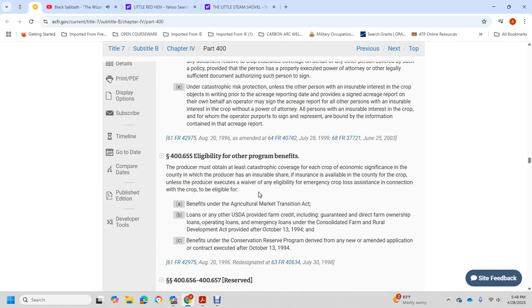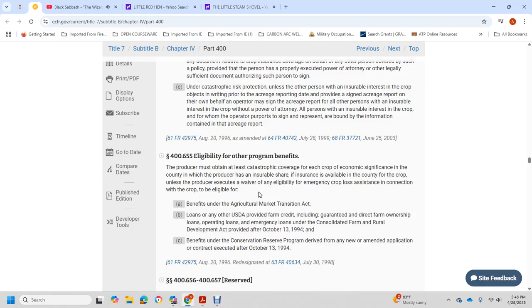Eligibility for program benefits: a producer must obtain at least catastrophic coverage of economic significance in the county where the producer has an insurable share of the crop available for insurance, unless the producer executes a waiver of eligibility for emergency crop loss assistance in connection with the crop. They are also eligible for benefits of the Agricultural Market Transition Act, loans with the USDA,